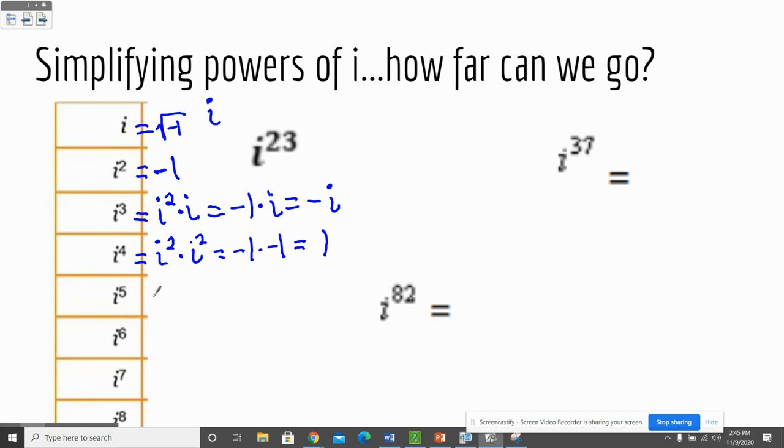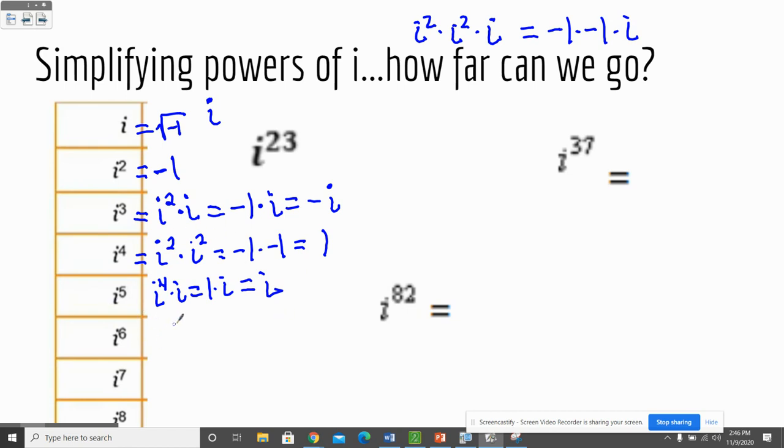So if I change this to i to the fourth times i, that'll just be 1 times i, which gets us back to i. You also could have said that's i squared times i squared times i. Some people like to just deal with the i squared. That's negative 1 times negative 1 times i, which is still positive i.